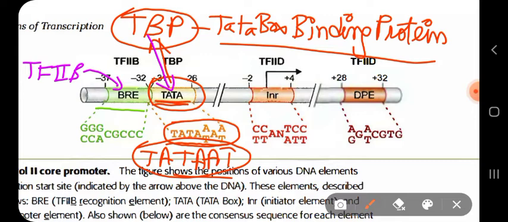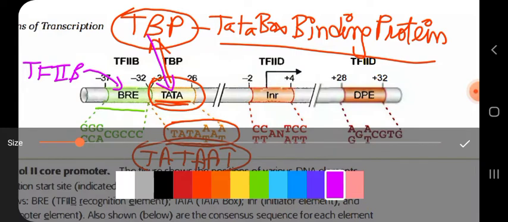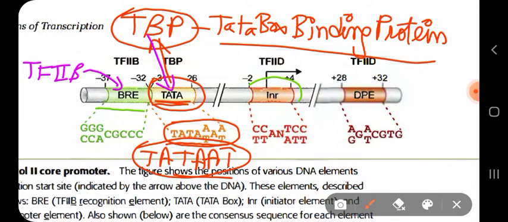There are many transcription factors. Well, you have to recite them. It is very easy to recite. Next is your initiator element. I am drawing with a different color for your simplicity. Next is your initiator element, which is called the INR element. The initiator element is the place where TF2D, another transcription factor, binds.